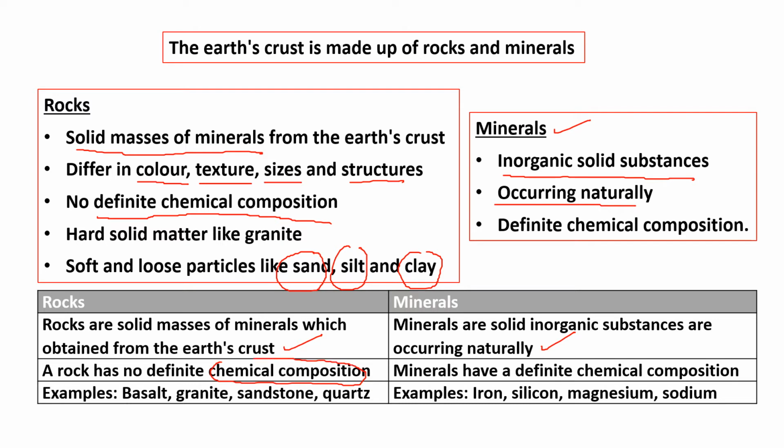Let's talk about some examples of rock. For example, basalt, granite, sandstone, quartz. These are examples of different types of rocks. And some examples of minerals: iron is a mineral, the symbol is Fe. Silicon, the symbol is Si. Magnesium, the symbol is Mg. Sodium, the symbol is Na. So these are examples of different minerals.